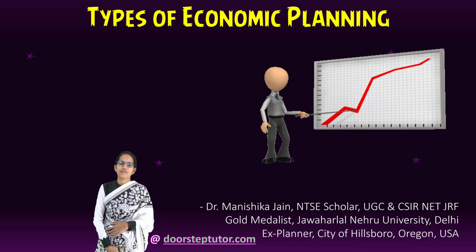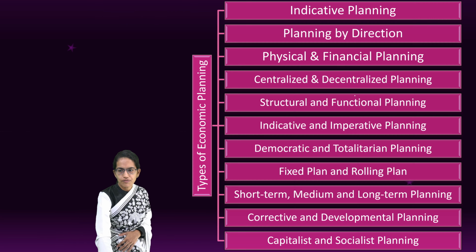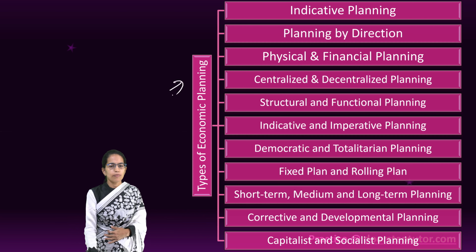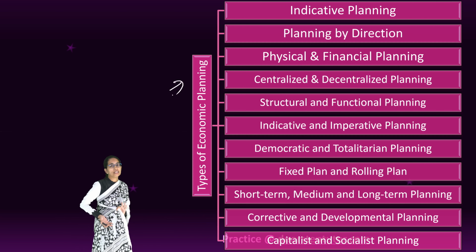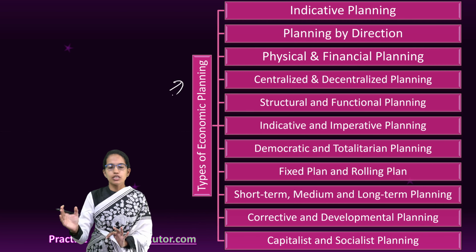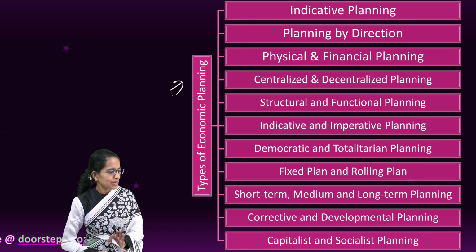Let's understand the various types of economic planning, a very important topic to understand. Now, when we are discussing types of economic planning, we can classify it in various ways. It could be centralized, decentralized, structural, functional. So, here are the lists that we would be discussing today.